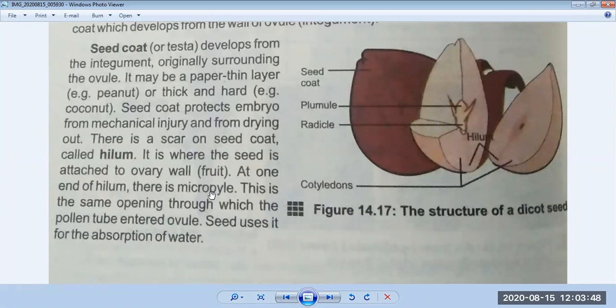I hope you can understand it. Okay, beta, I am telling you about the structure of a seed. Now come to the next page.